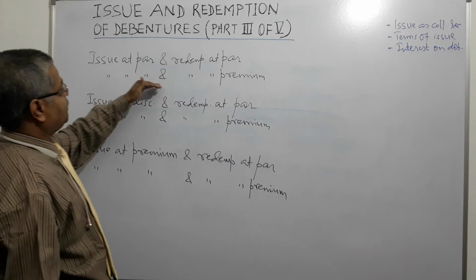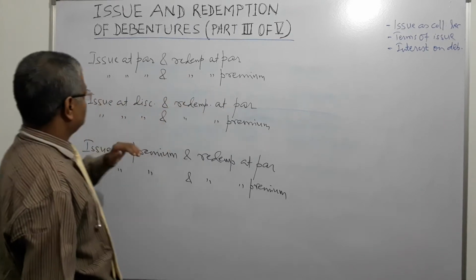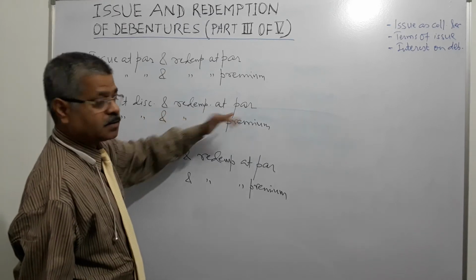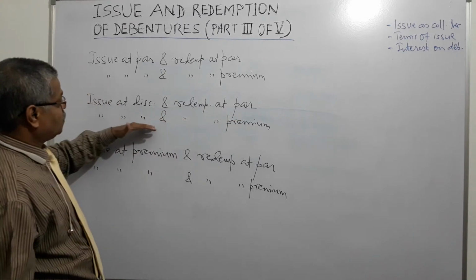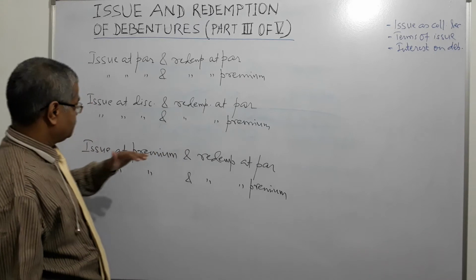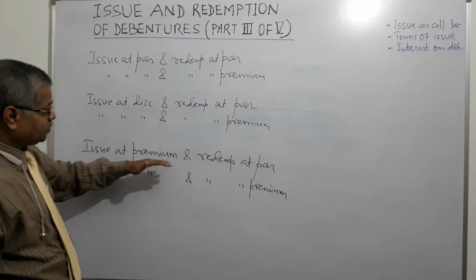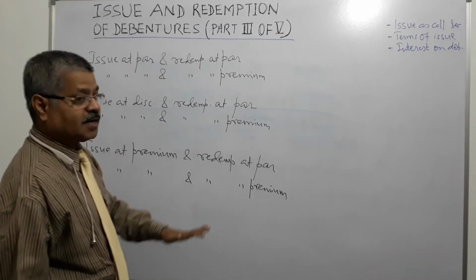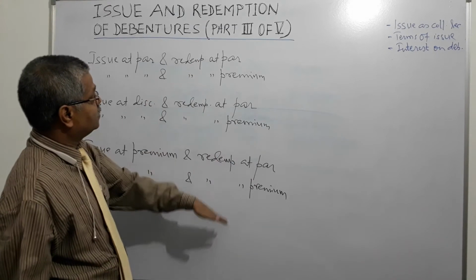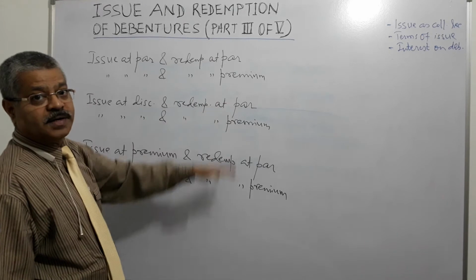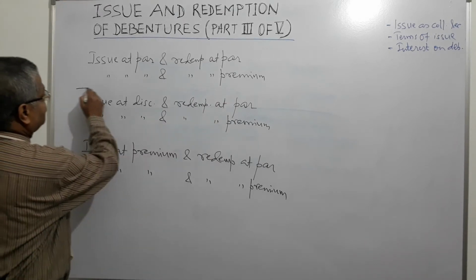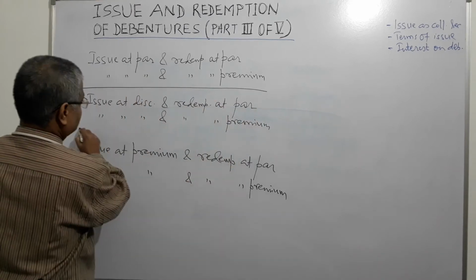Issue at par and redemption at premium. Issue at discount and redemption at par. Issue at discount and redemption at premium. Issue at premium, redemption at par. Issue at premium and redemption at premium. So here, nowhere redemption is at discount, right? So how do we do this? What are the entries?